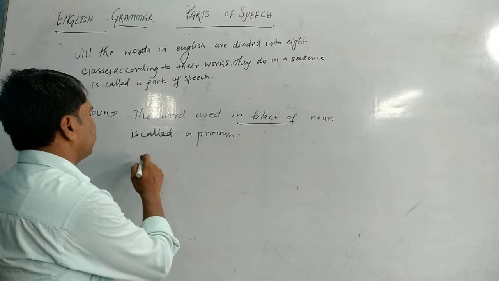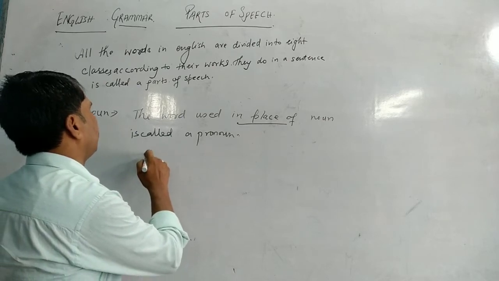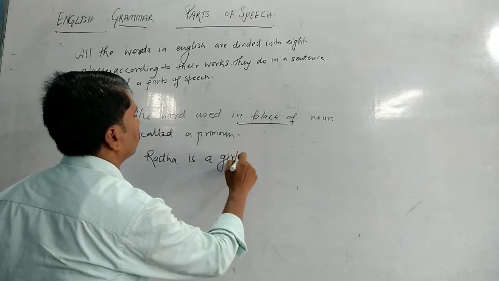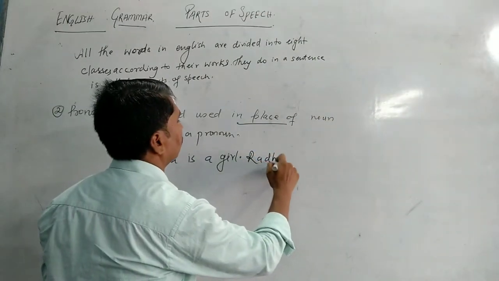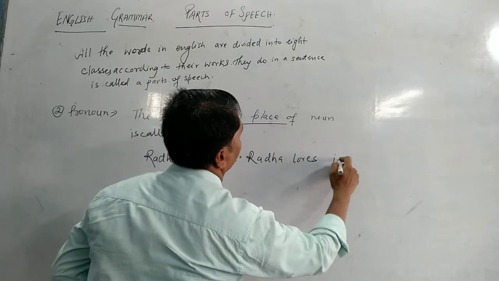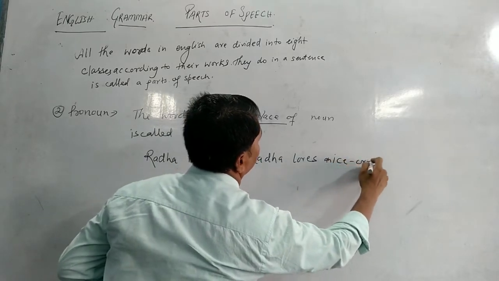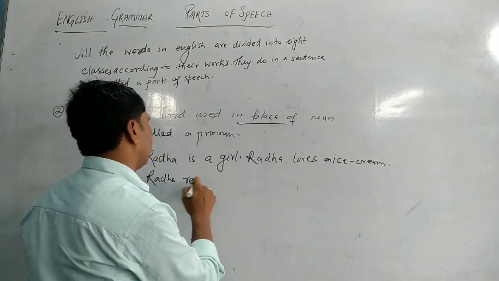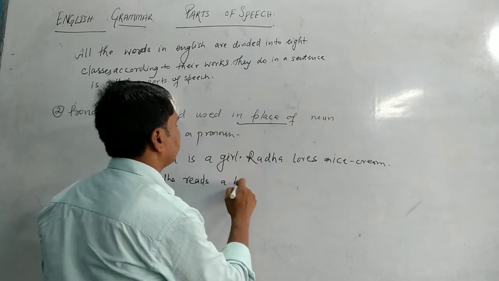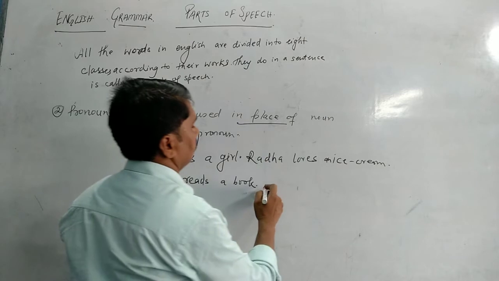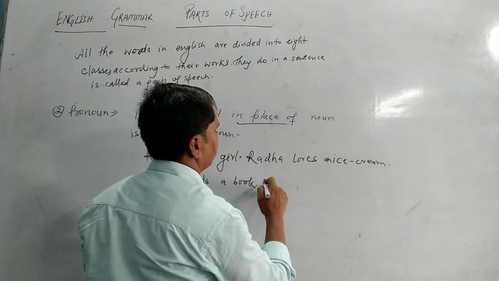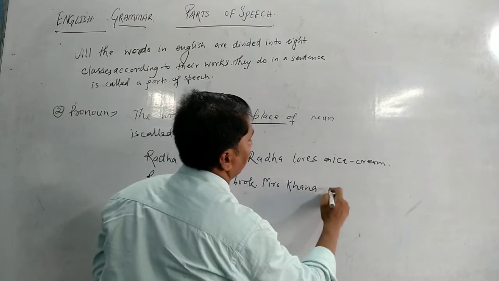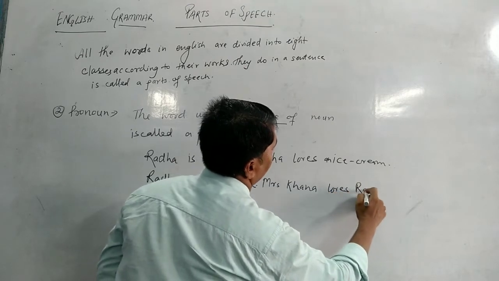So if I write over here that Radha is a girl, Radha loves an ice cream, Radha reads a book, Mrs. Khanna loves Radha.